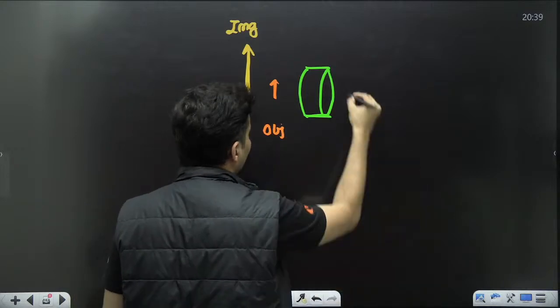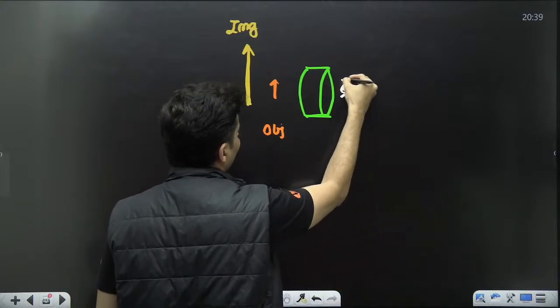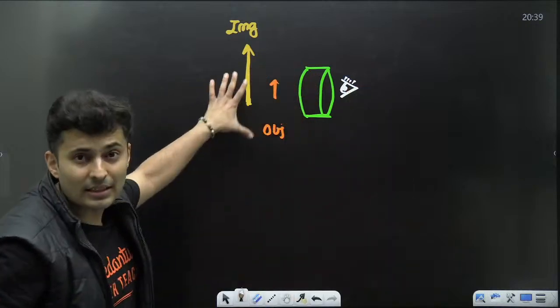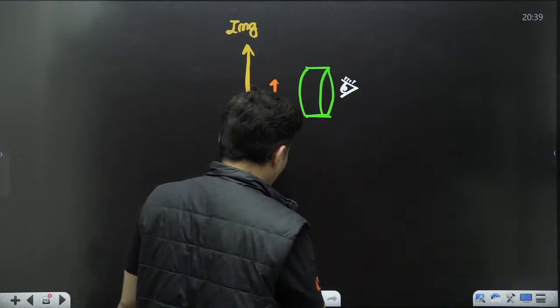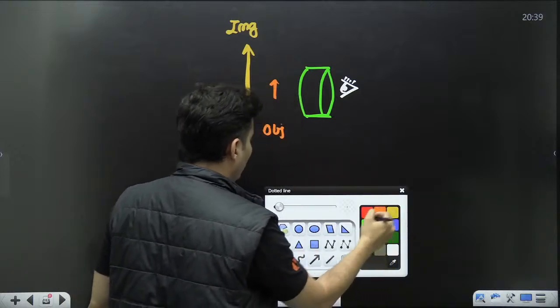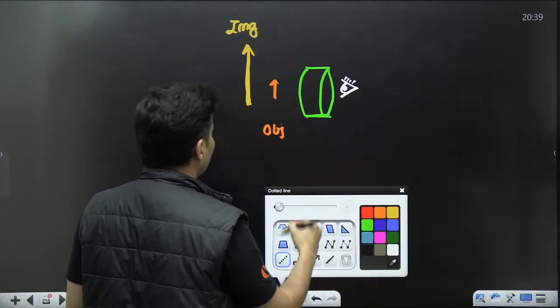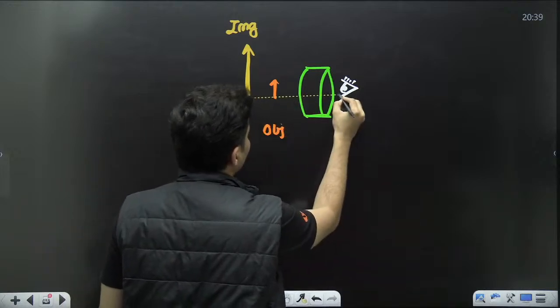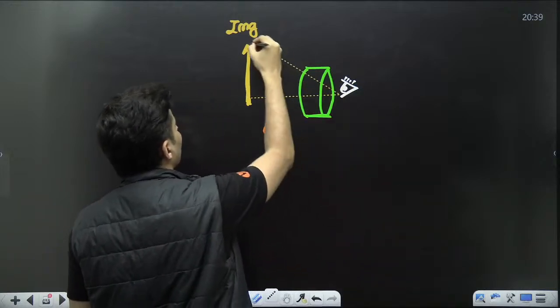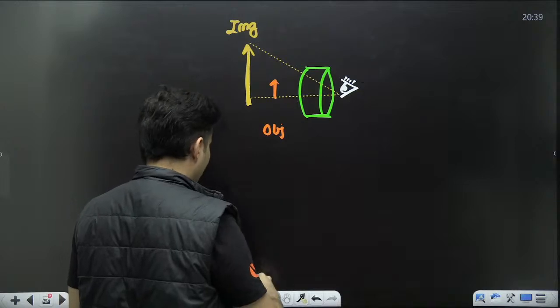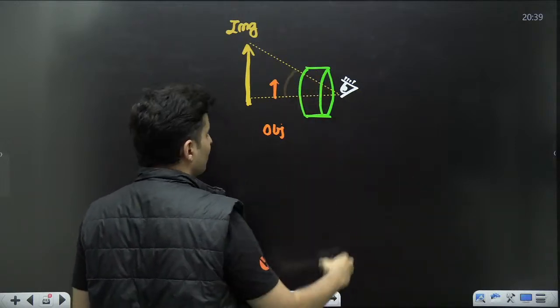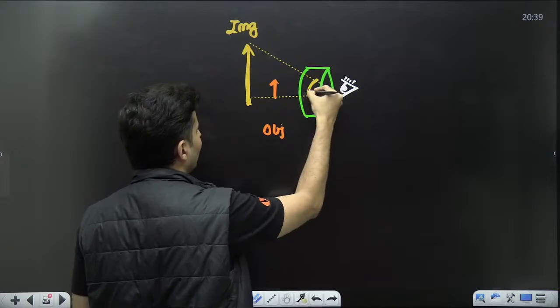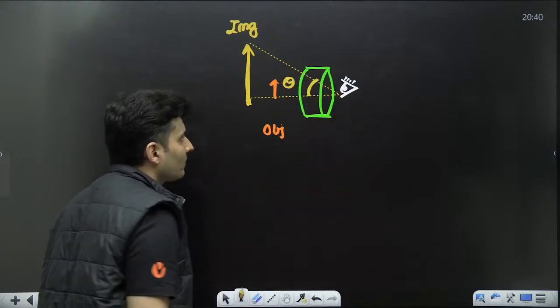Then at the human eye level, if you see using that optical instrument, whether it's a magnifying glass or anything else, you might now probably see that image at a much larger angle. Let's say I call it theta.